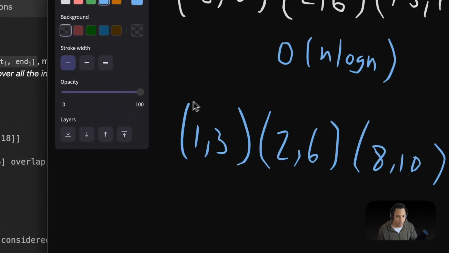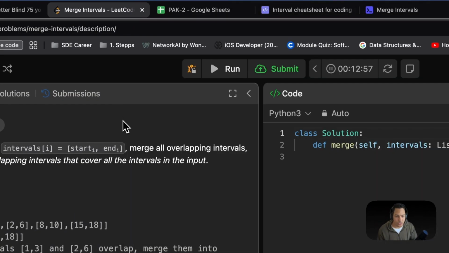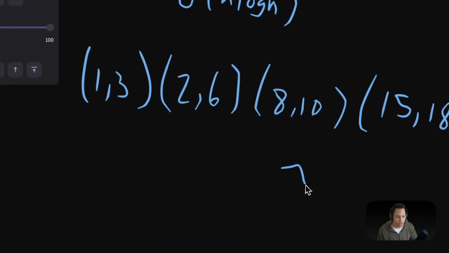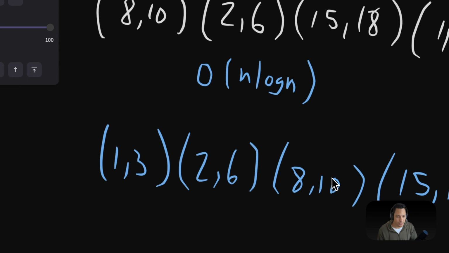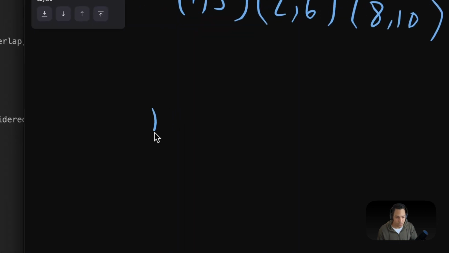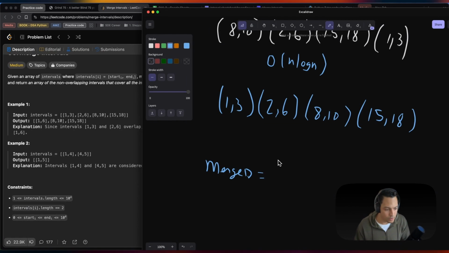But again, I forget I'm tracking this problem. We're already at 12 minutes, so I gotta explain this thing. Let's go ahead and see how we can go over this. So let's say we're gonna create a new array, right? I'm gonna call this merged, because that's what I call the last array in my insert interval problem, which I recommend you go and check out.